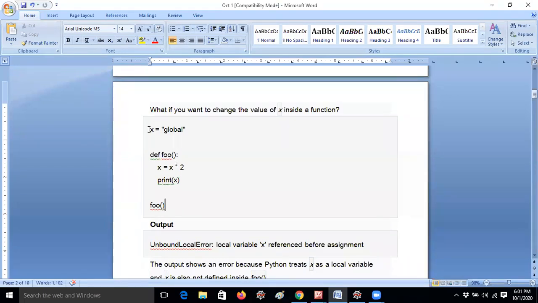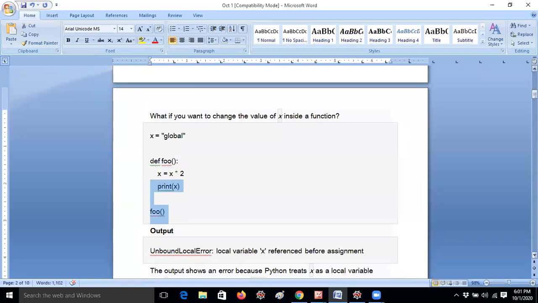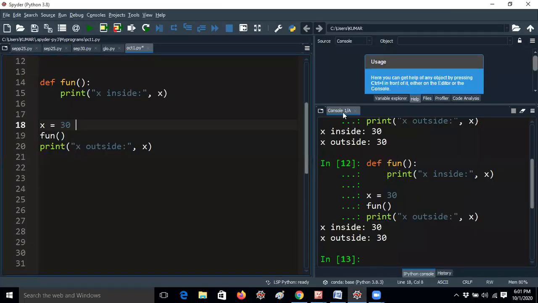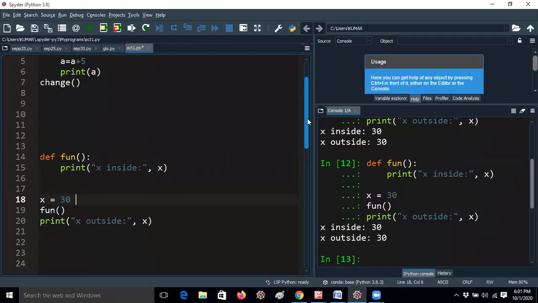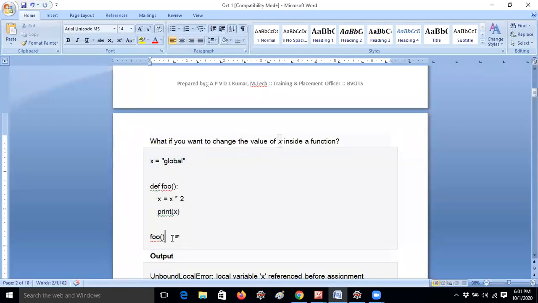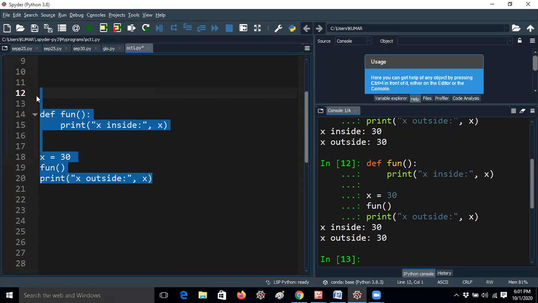Now I'm giving the next example. What if you want to change the x inside a function? For example, I am changing the x value. So you know already. One minute, guys. I think I already removed the earlier example. Okay, no problem. So here few is a function. Let me copy this. Let me run it here.